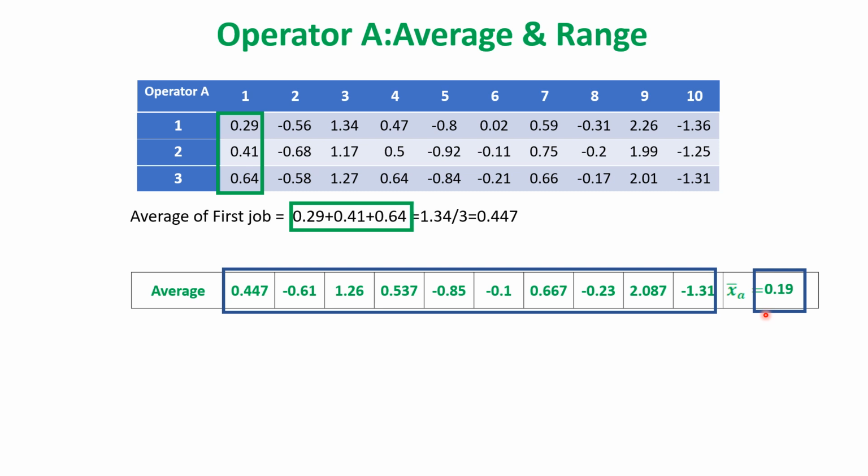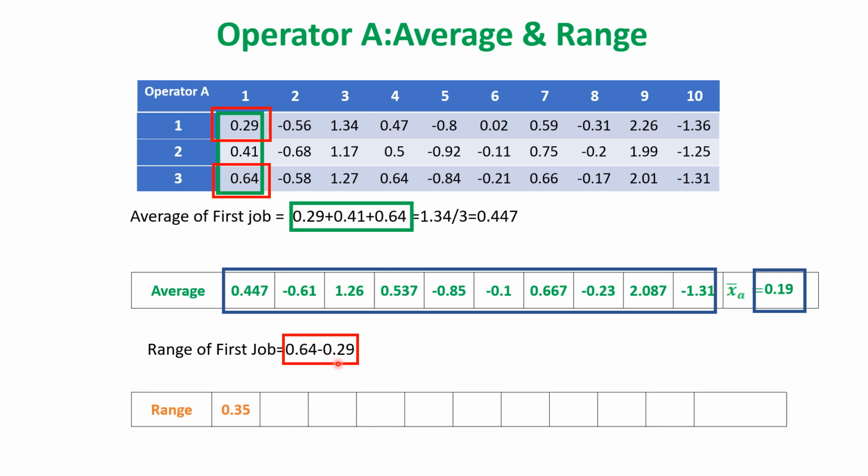So 0.19 is the average of average for the operator A. Similarly, range can be calculated. So for the range, here you have to see the minimum reading and the maximum reading. The minimum reading is 0.29 and the maximum reading is 0.64. That difference you have to take, and after subtracting, you will find 0.35.